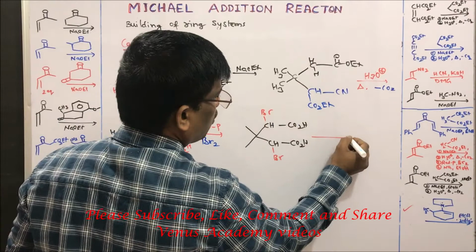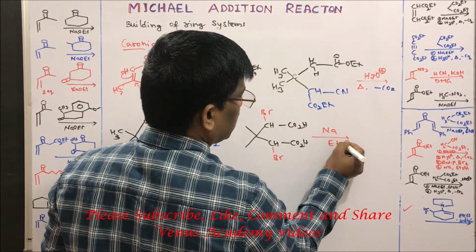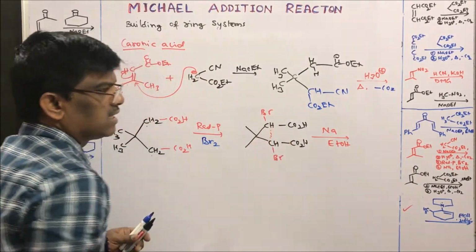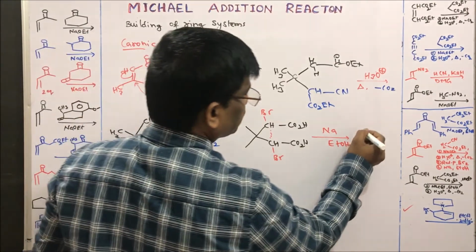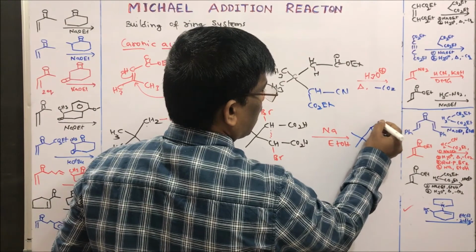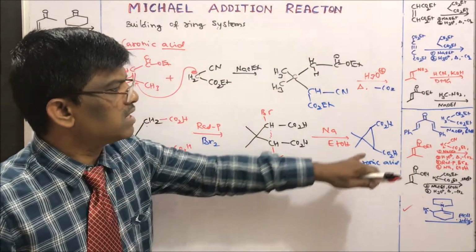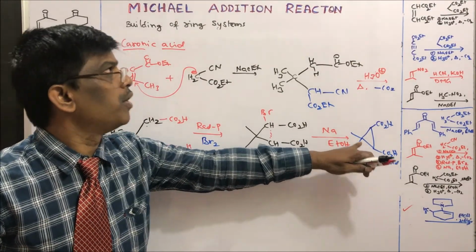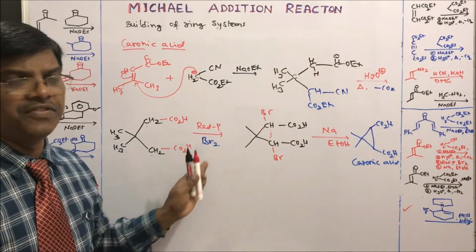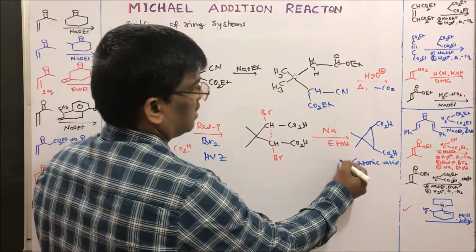This dibromo compound, when I treat it with sodium metal in presence of ethanol, it is going to lose this bromide and form a new C-C bond. Gem dimethyl is here. So this is caronic acid. The three-membered cyclic ring is formed by using Michael addition reaction, followed by HVZ reaction and cyclization to give caronic acid.